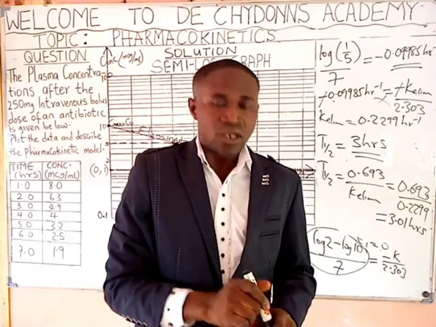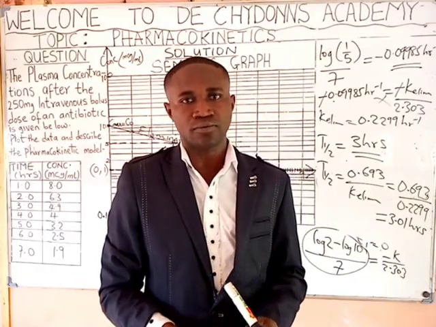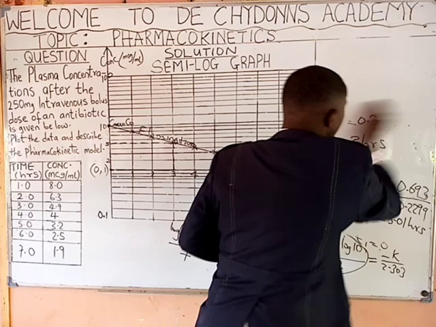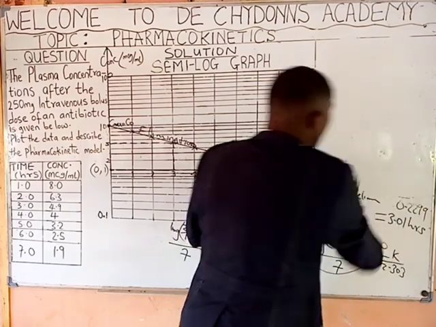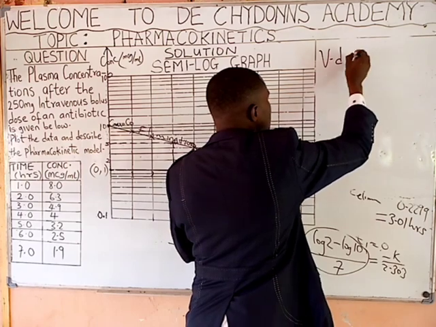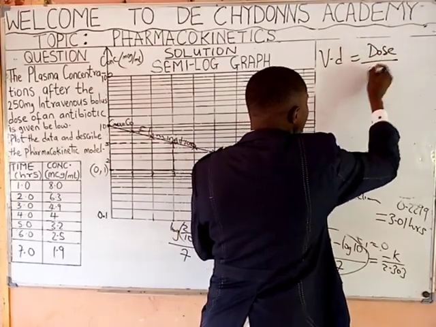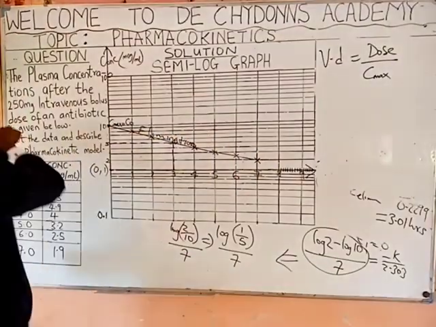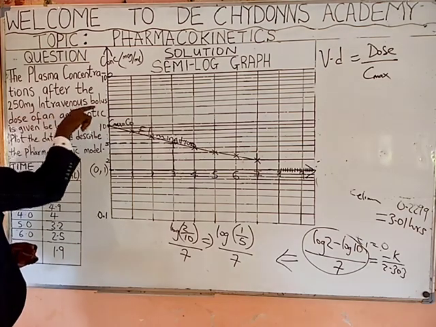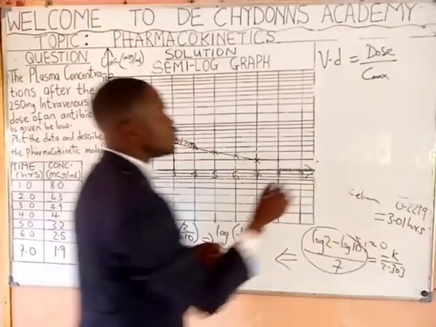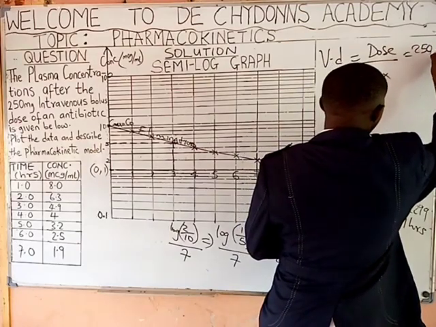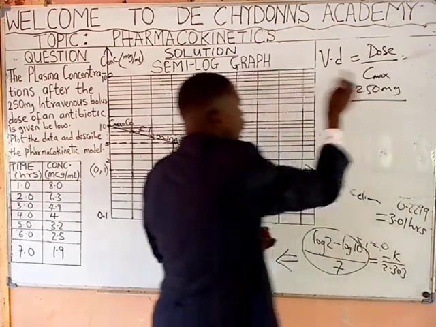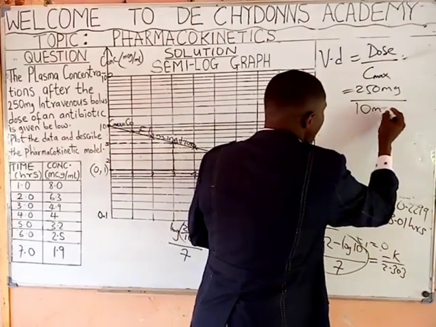Now we want to get the apparent volume of distribution. To get the apparent volume of distribution of the question we are discussing, we say apparent volume of distribution, known as VD, is equal to the dose of the drug all over the C max. What is our dose? From the question, it says 250 milligram intravenous. That is, 250 milligram is the dose. We say 250 milligram all over, what is our C max? It is 10 microgram per ml.